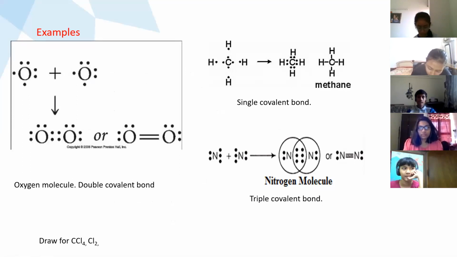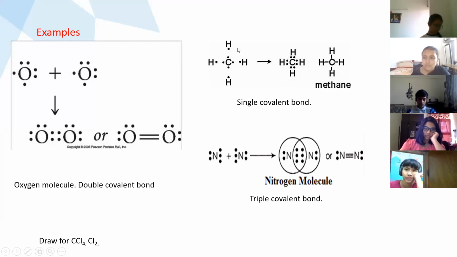So carbon requires 4 electrons. From where will it get those 4 electrons? It will get 1 electron from each hydrogen atom. So if you draw a circle around carbon along with the electrons of the 4 hydrogens, you can see that there will be 8 electrons around carbon.